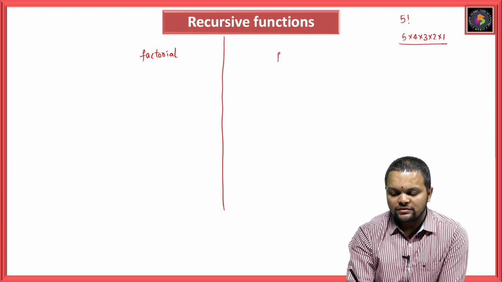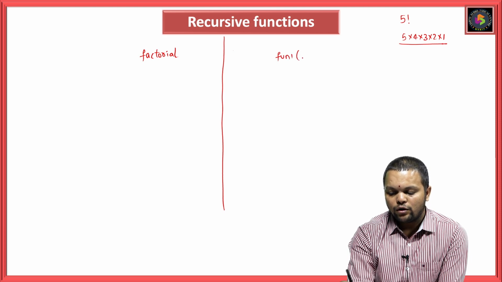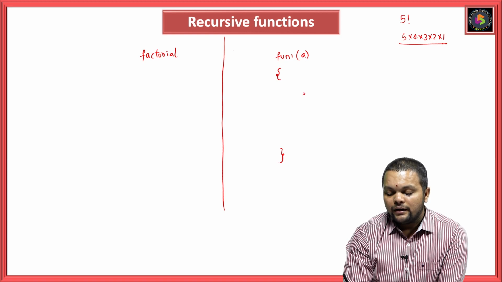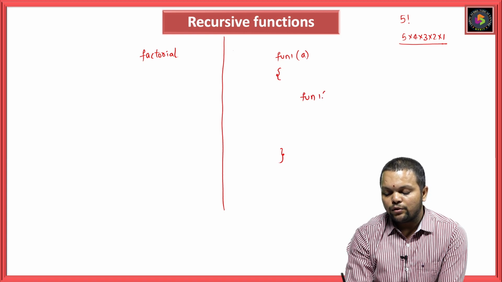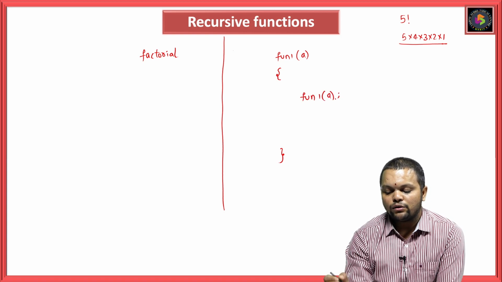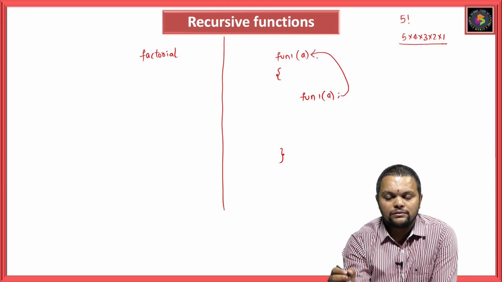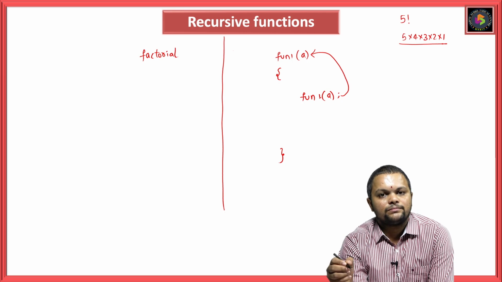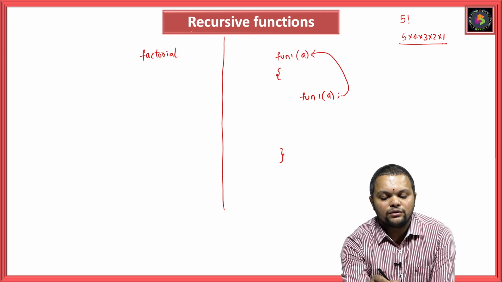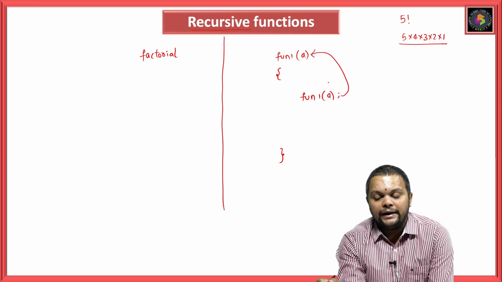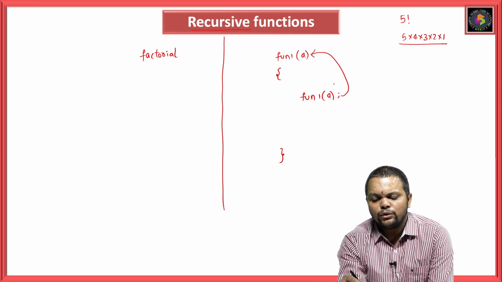So how your recursive function works, that is the main point. If I am having a function 1 of a, and I am calling the same function 1 of a inside that function, that means I am calling this same function within itself. That part is called your recursive function.